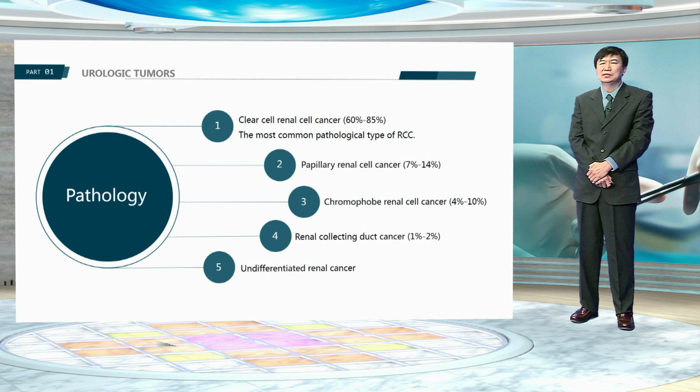Clear cell renal carcinoma accounts for 60 to 85%. Papillary renal cell carcinoma occupies about 7 to 14%. Chromophobe renal cell carcinoma is about 4 to 10%. Collecting duct carcinoma is about 1 to 2%. Undifferentiated carcinoma is less than 1%.